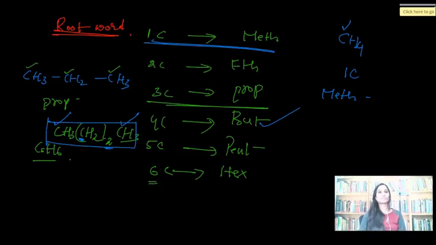Before we go ahead with naming the molecules using IUPAC, let me tell you something. There are some more rules, like I said, the total number of carbon atoms. What if you have a complicated branched chain? How do you count the number of carbon atoms? What if you have 2 functional groups in the same molecule? What if you have 1 functional group and 1 double bond? What if you have 3-4 double bonds in the same molecule? These all are different rules. So before you go learn all those rules, it's important that you practice at the basic level, and we are going to practice that basic level right now.